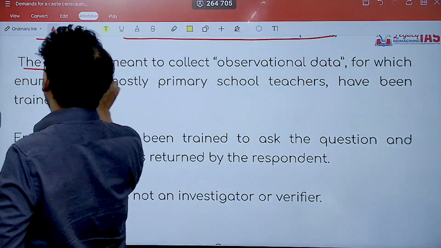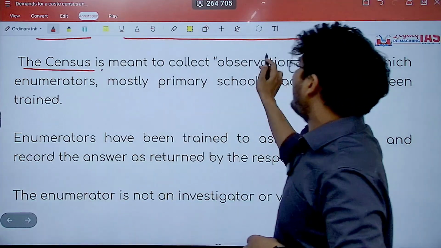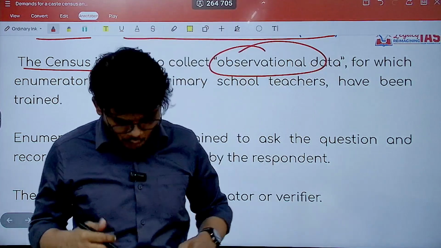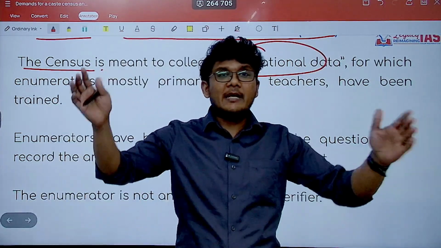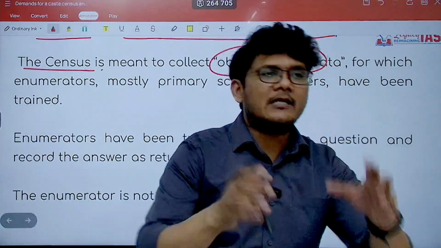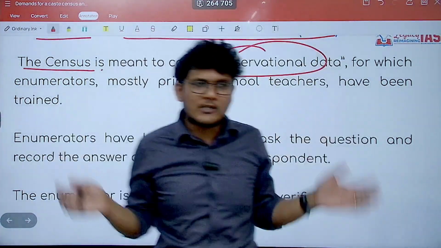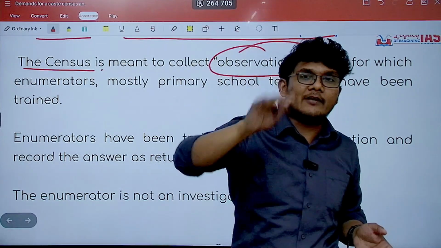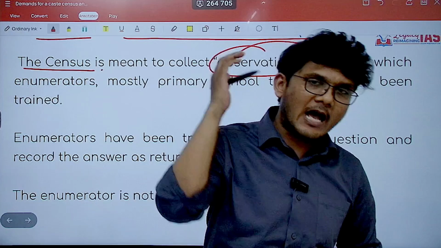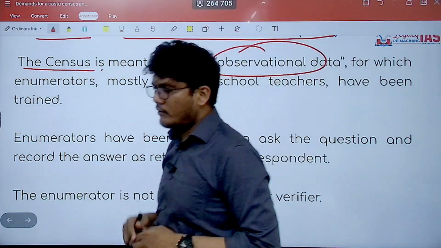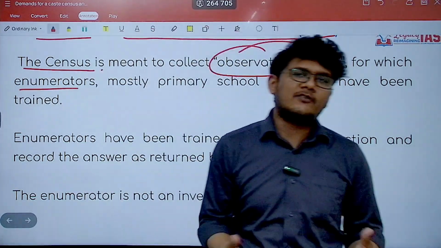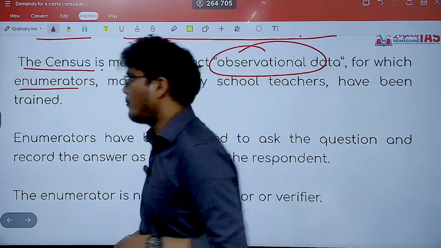When you talk about the number of people, a census is basically observational data. Now, how does this process work? The government employs certain government officials only. Generally, they are the teachers, generally the primary school teachers. They are not appointed, they are already in service. They are given the responsibility of carrying out the task. They are known as enumerators. So lakhs of enumerators will be deployed to calculate the total number of the population.